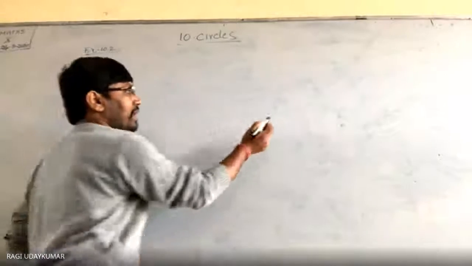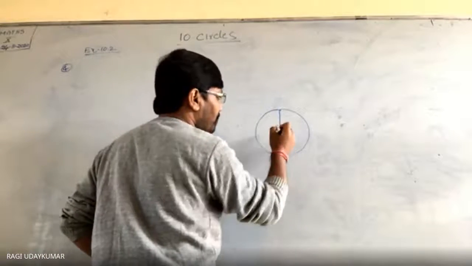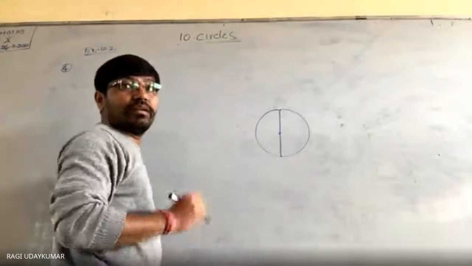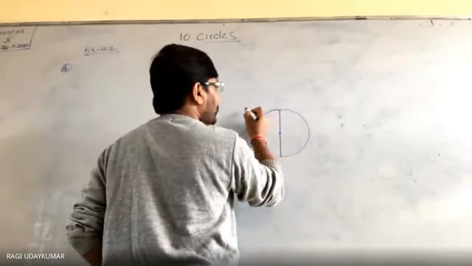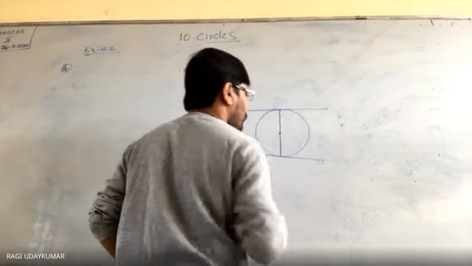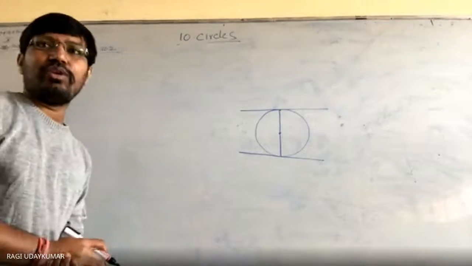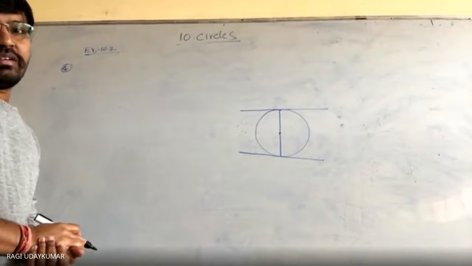So at the end points of the diameter of the circle, two tangents are drawn. This is one point. Here one tangent is drawn and here another tangent is drawn. And you have to prove that these two are parallel. It's very simple. Nothing much to prove in this.